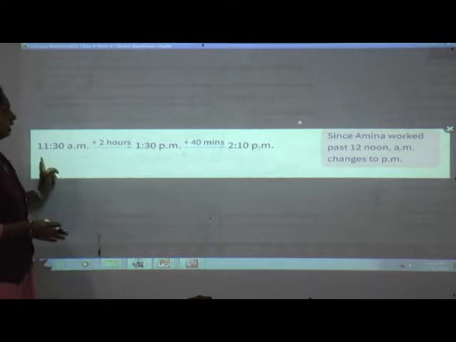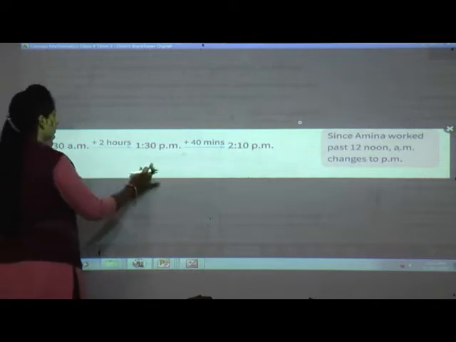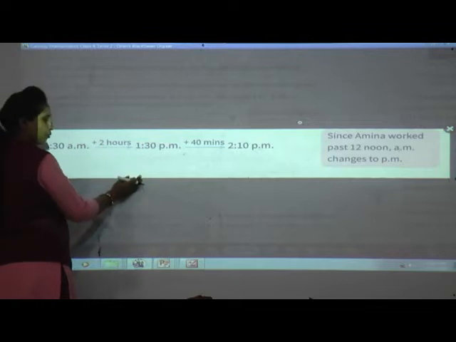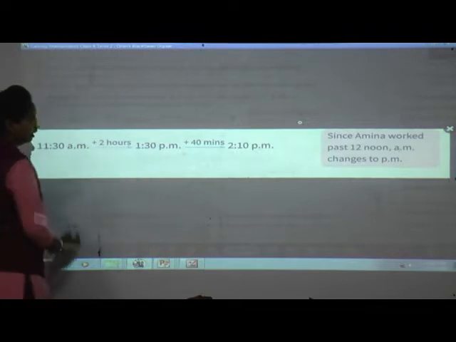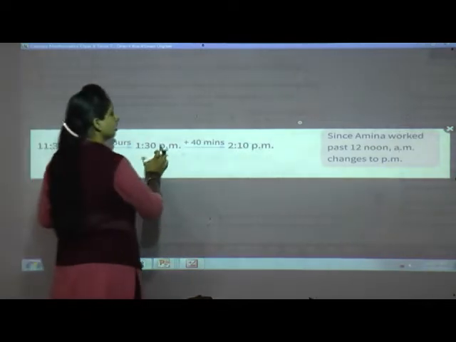So keep in mind, they have given the starting time, that is 11:30, and the duration. So first add 2 hours. 11:30, 2 hours means 12:30 and 1:30. And again they have given 40 minutes. So from 1:30, count 40 minutes.